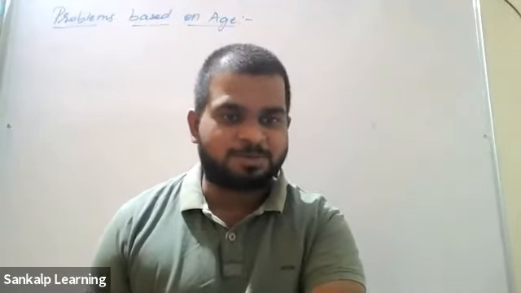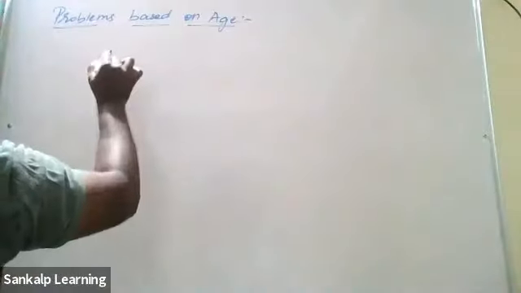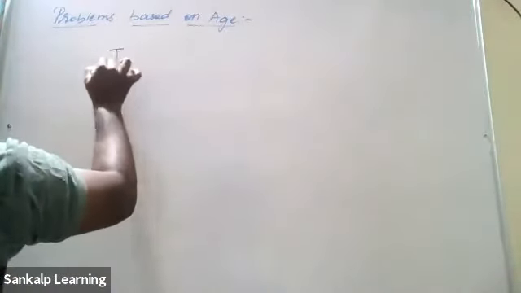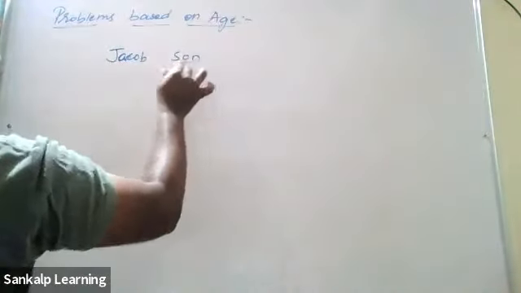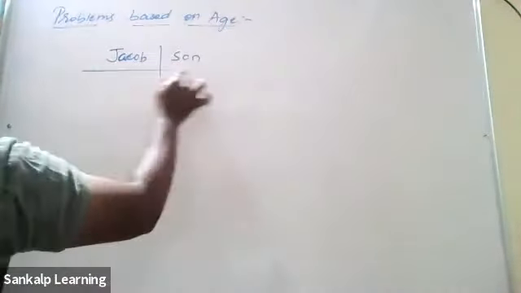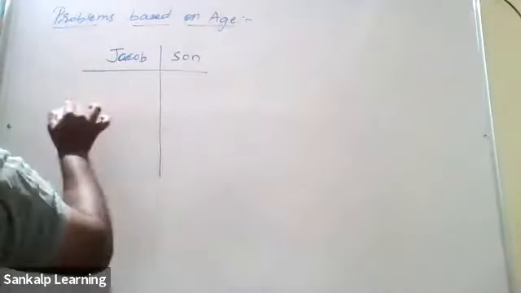Okay then. How many of you formed the tables here? The very important thing is first you have to write the persons involved. Who are the persons? One is Jacob. The other one is his son. Now, what are the ages that we are going to discuss about? Past, present, future. Always the present age will be x and y.